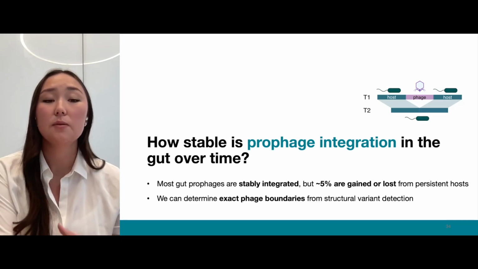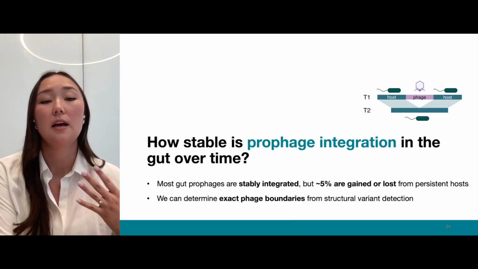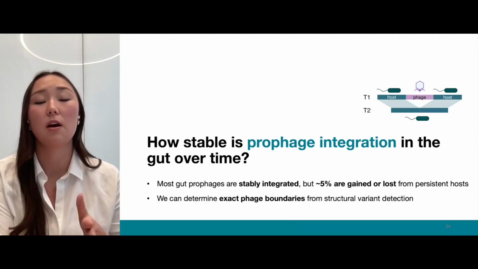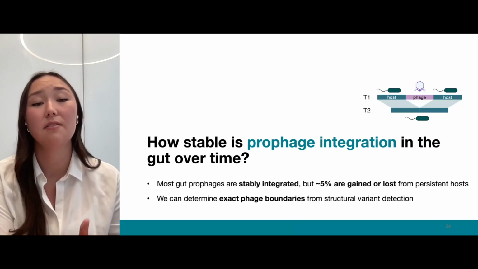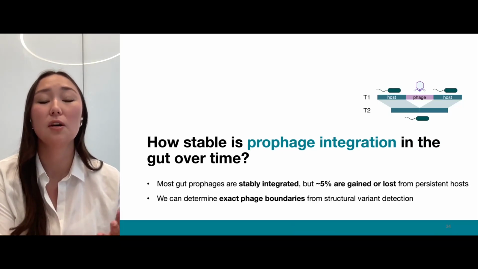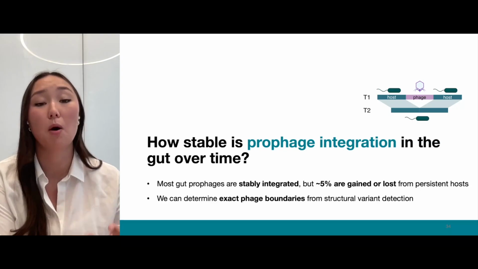And what's really great too is when we look at the structural variants where phages are lost or gained from a host, we can use that to determine the exact phage boundaries, which allows us to look at all of the genes that are actually a part of that phage.